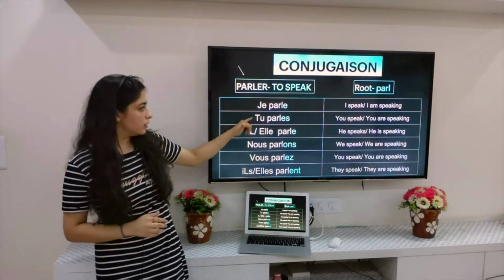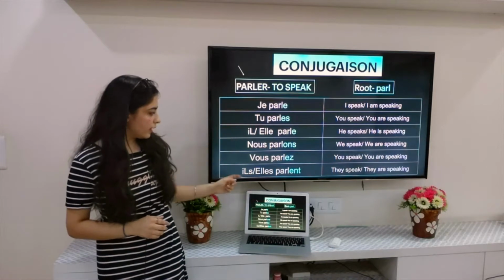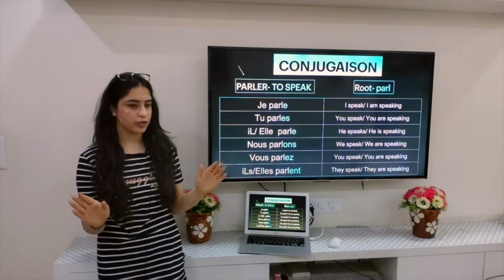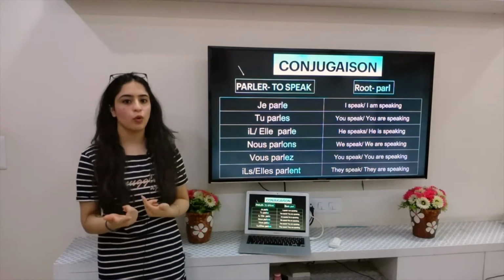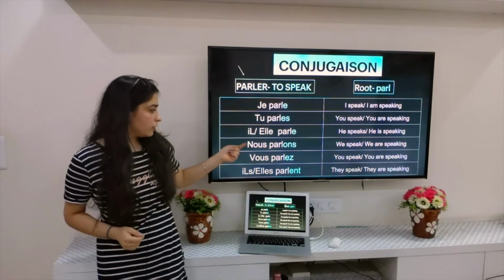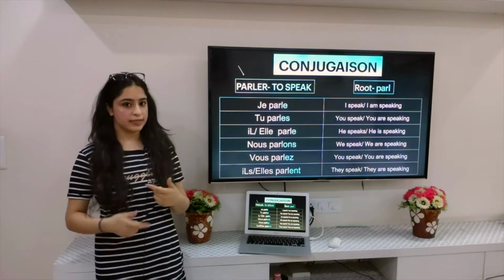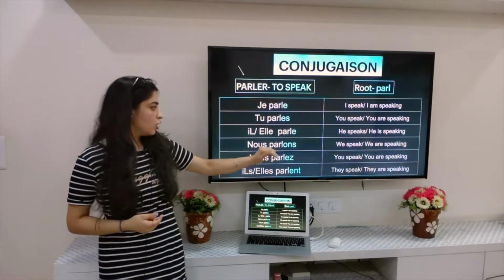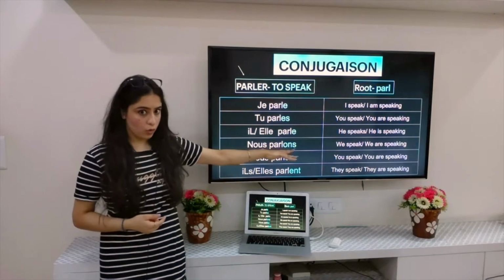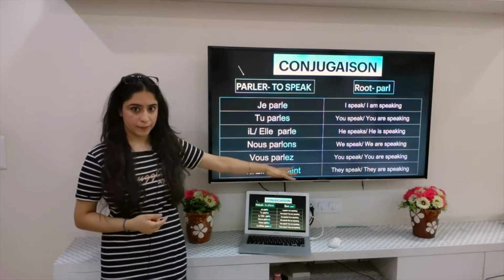That is why these four, je, tu, il and ils, have got the same pronunciation. So we say parl only, because these endings do not alter my pronunciation. Whereas with nous and vous, my pronunciation gets altered due to the addition of these endings ons and ez. So it becomes nous parlons and vous parlez.